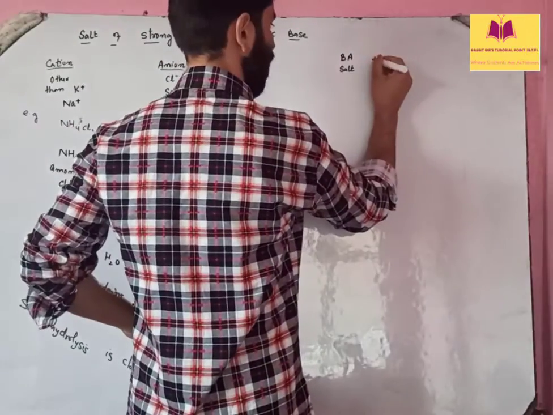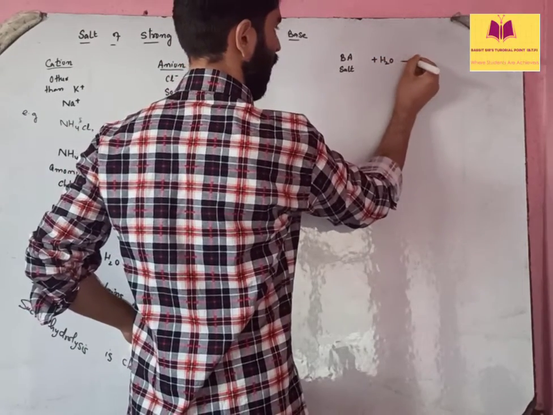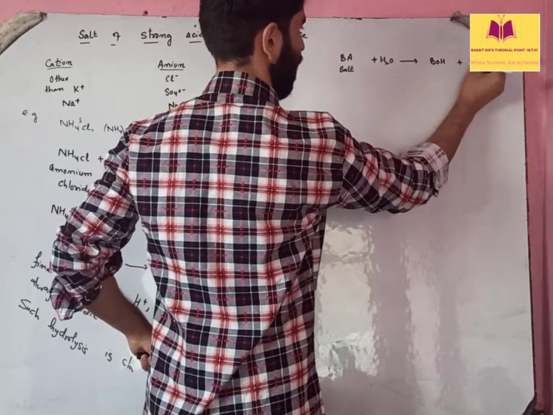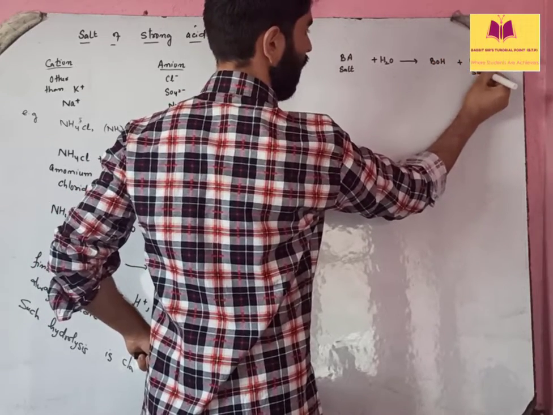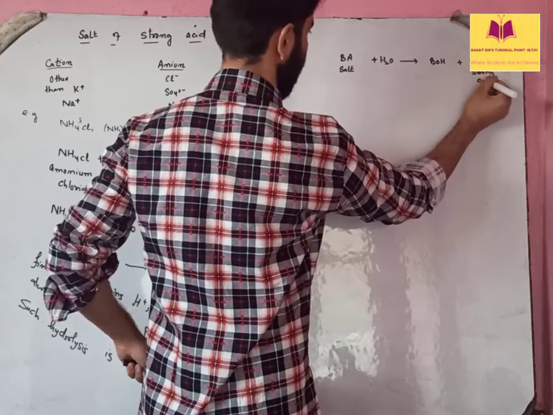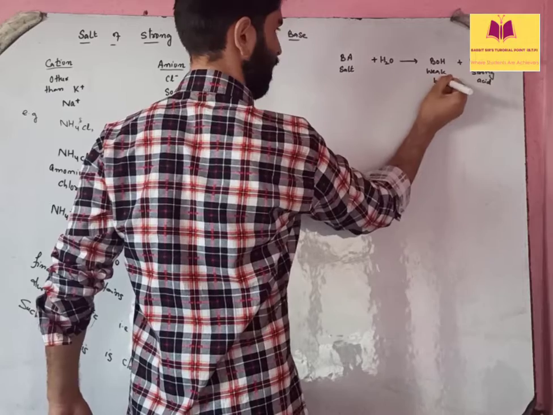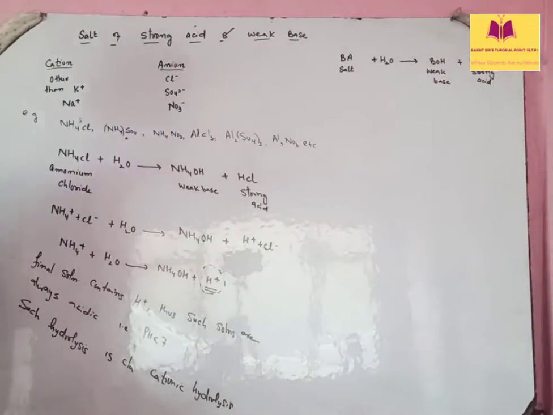Okay, pour it in water. So what you are going to get? You are going to get BOH and HA. Okay, HA is acid, so it is a strong one here in this case. Okay, and BOH is base, so it is a weak base here. Okay, ठीक है.